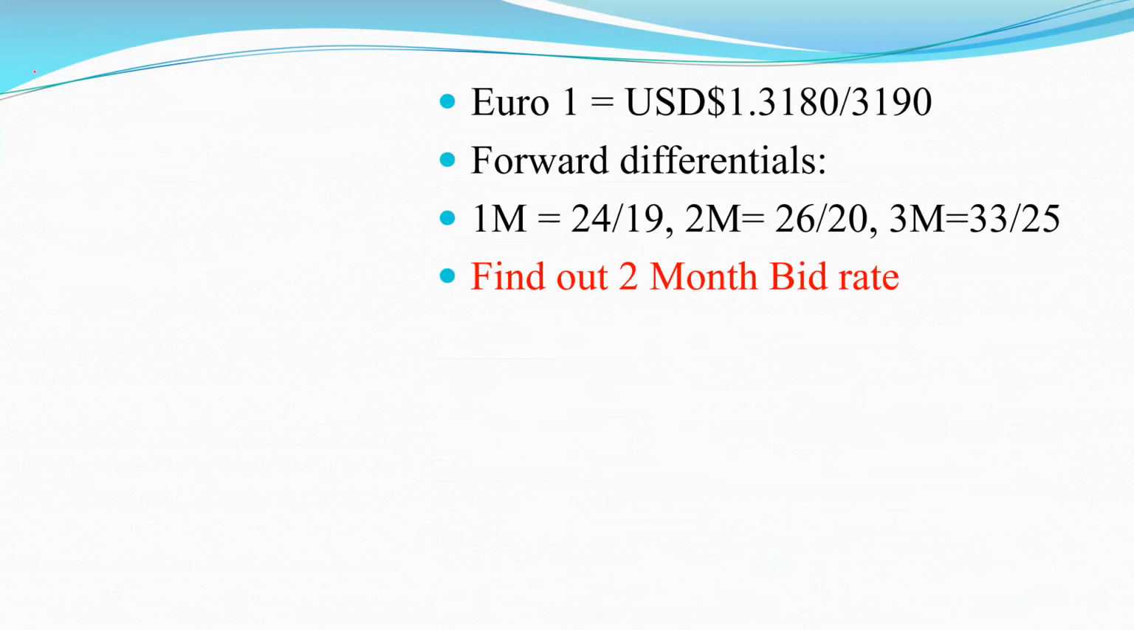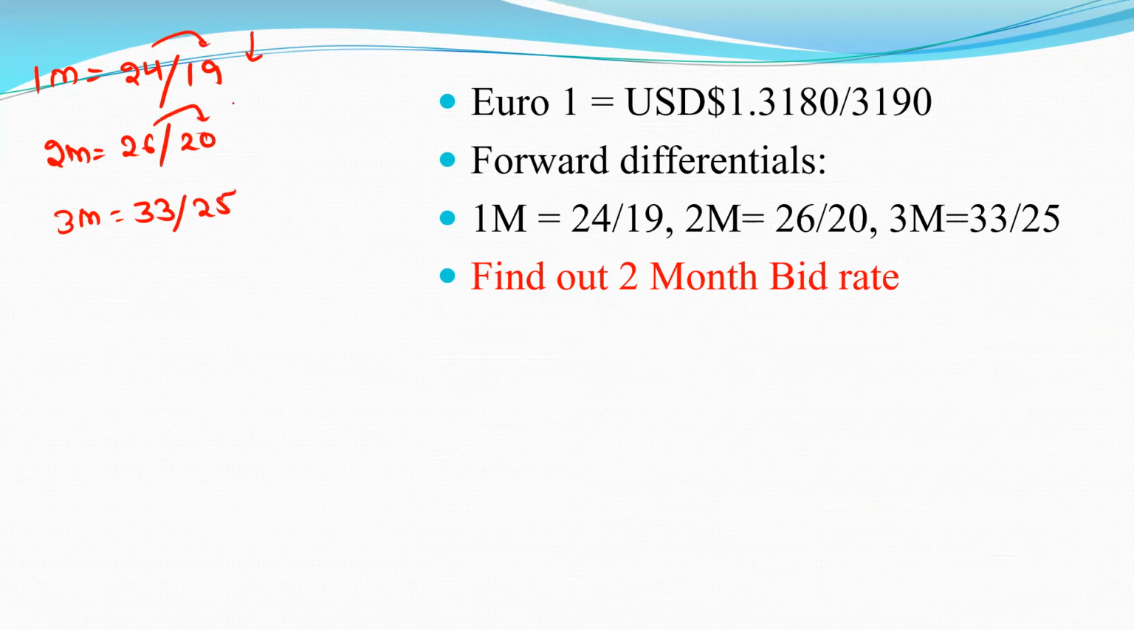So here they have given 1 month forward is equal to 24.19, 2 months it is 26.20, and 3 months is 33.25. Clear? So in this it is going to be decreased, in this it is also going to be decreased, in this also it is going to be decreased. Clear? So here what is going to be discount? Clear? Journal we are able to understand. So what is the process going here? It is to be discount.